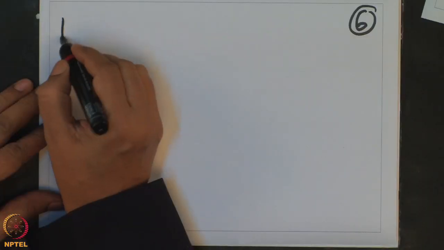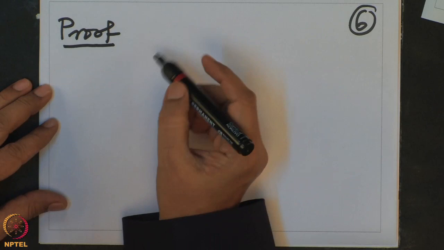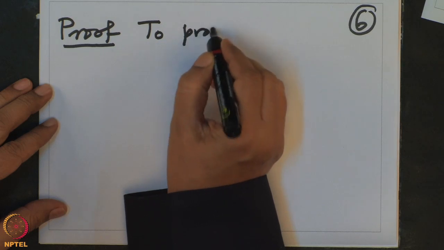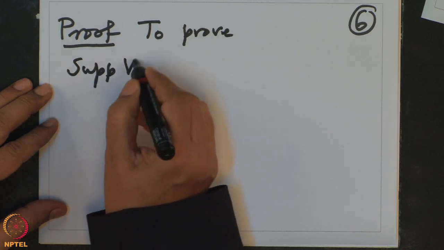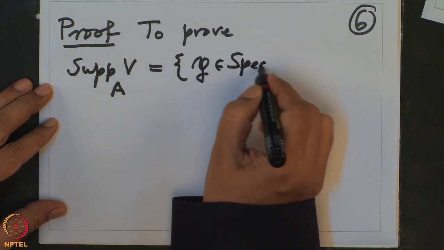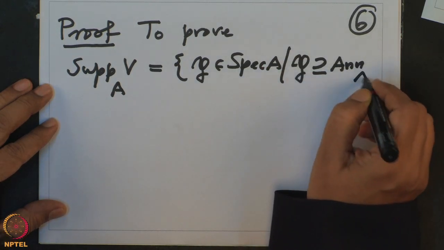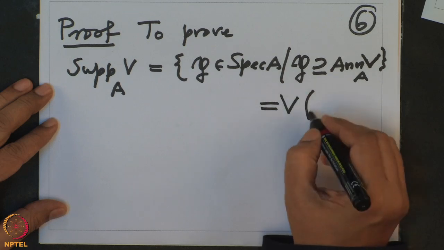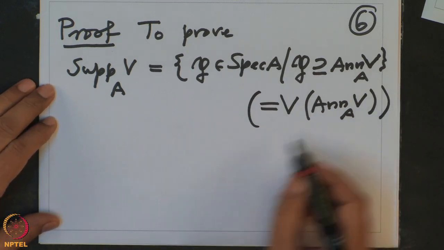So proof. All right. So we want to prove that the support of V is precisely all those prime ideals in A such that P should contain the annihilator of V. This is what we need to prove, because this is precisely V of the annihilator of V. This is what we have stated, right?